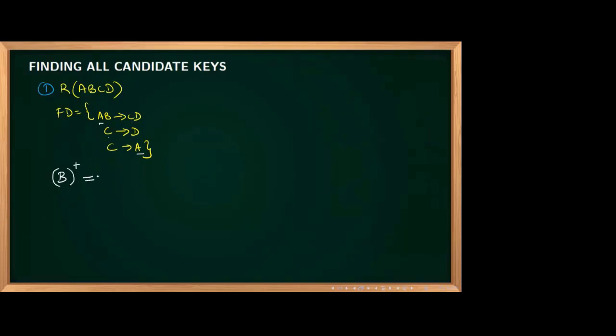What is the B closure? Can you tell me? B closure, definitely B will be there. Anything else? This you cannot split. Only the right side you can split.